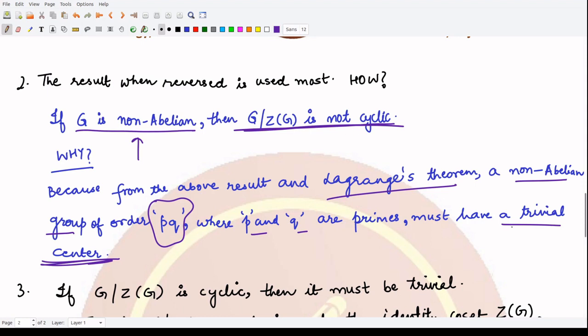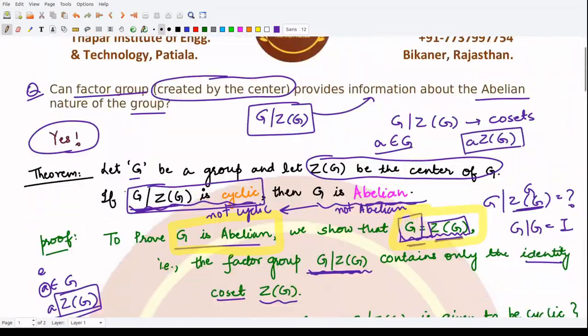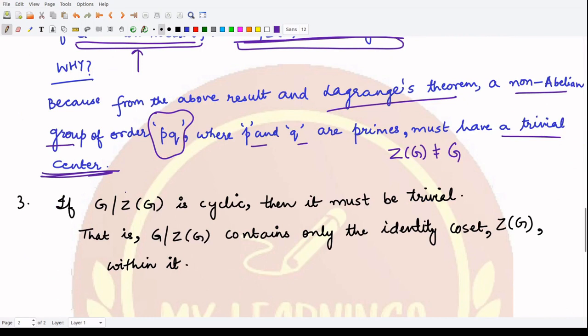Because if it has a trivial center, then Z(G) would not be equal to G, correct? Z(G) would not be equal to G. You can check this result. The result says if G is non-abelian, then this factor group is also not cyclic, correct? What about the third result here? Here the third result says if this factor group is cyclic, then it must be trivial, right? Factor group is cyclic, so it must be trivial. What does it mean? That means this factor group contains only the identity coset within it, correct? So I hope you understood this result well.